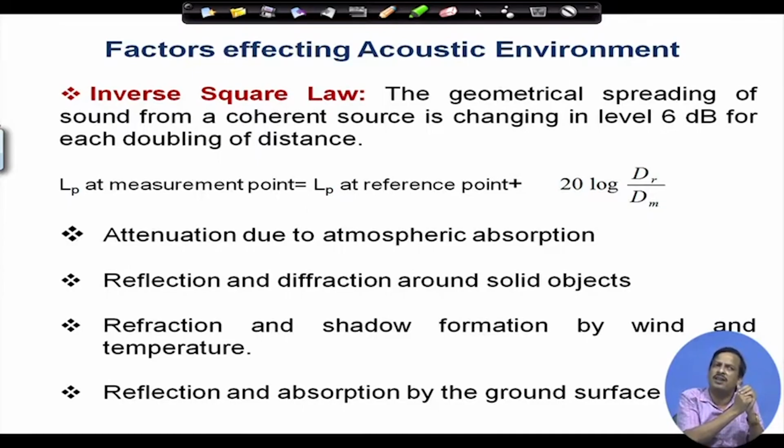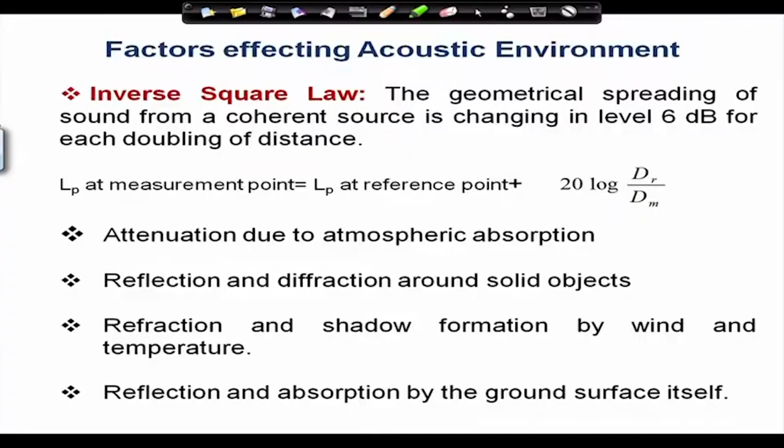Then there is reflection and diffraction around solid objects. When I create a sound, there may be a wall, an inclined plane, or a sloping ground. From everywhere the sound will be reflected and refracted, and that will affect the acoustic environment.